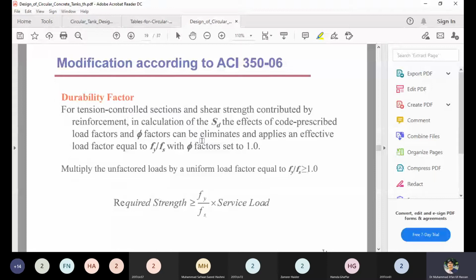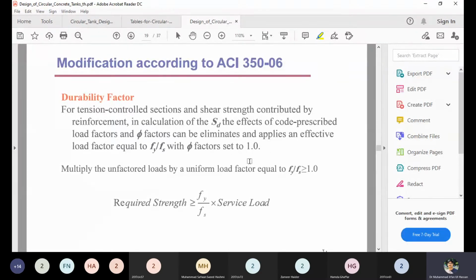For tension control sections, even for the shear strength contributed by reinforcement in calculations of the design, the effect of the code prescribed load factors, phi factors, can be eliminated, and an effective load factor equal to fy over fs applies with phi factors set to 1.